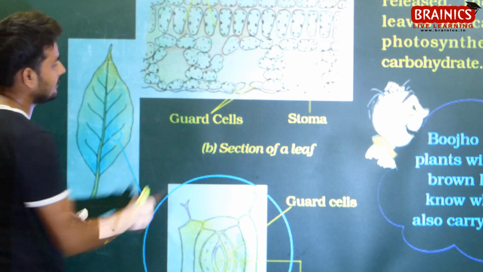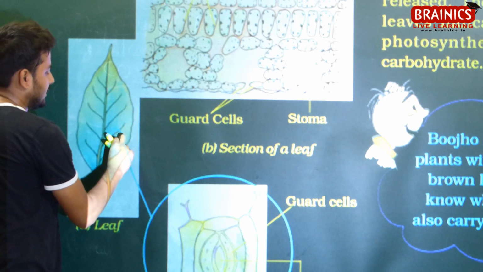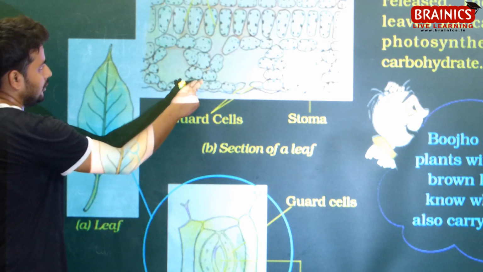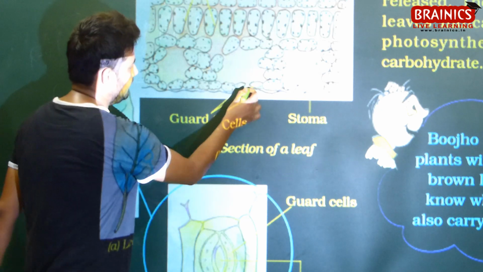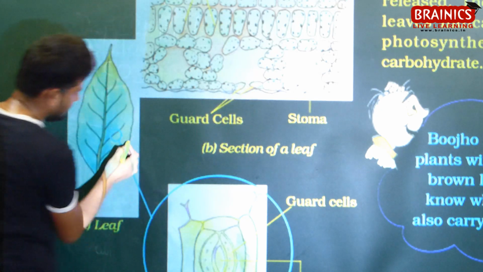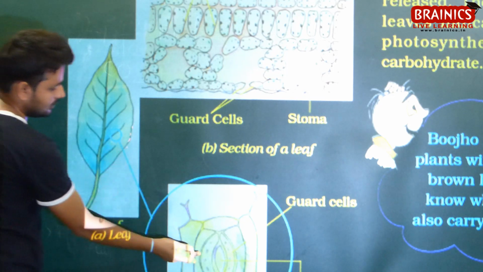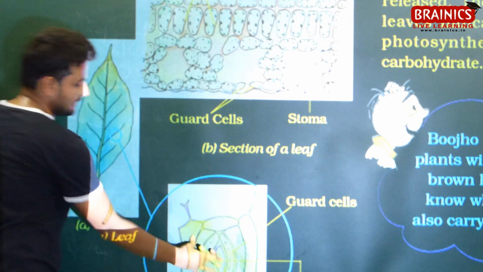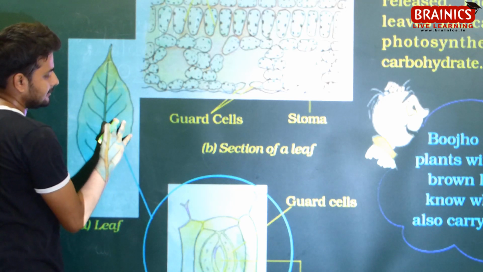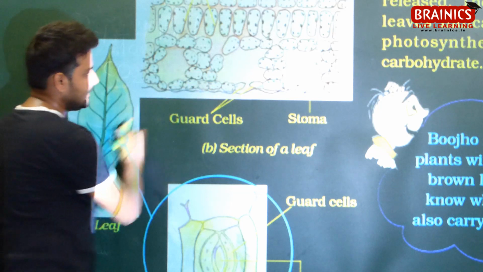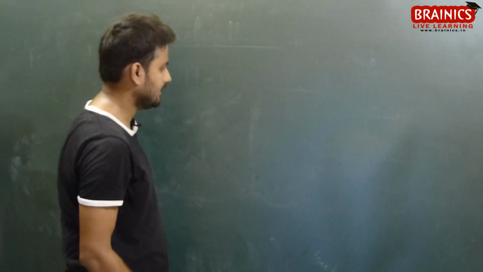And now look at the sections of the plant. If we zoom this picture, it will look something like this. Let's try to understand this picture. These are guard cells. You will notice these pores over here. This part is zoomed, magnified, and drawn here. Let's try to make it.